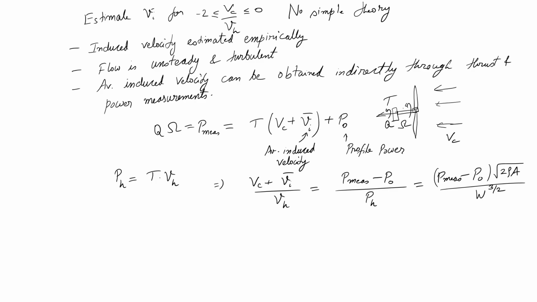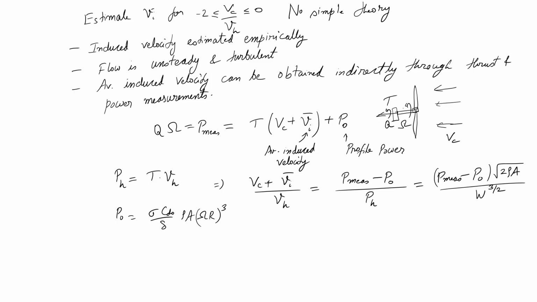Now with this expression, and Vc by Vh I already know, it is measured. So, I can get Vi by Vh indirectly through experimental data. And of course, for P naught I can write sigma C D naught by 8 into rho a into (omega r) whole cubed. So, that is known to me. People have done this kind of experiment quite a few times, and they have obtained data, and on that data they actually did some curve fitting.